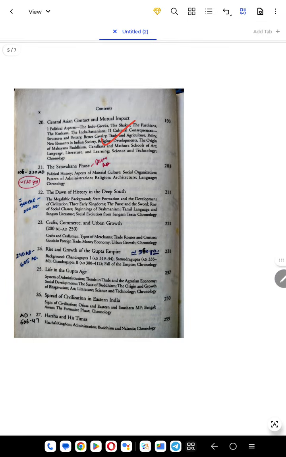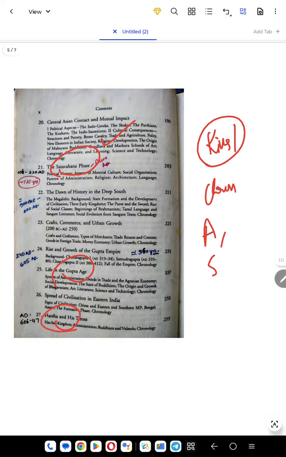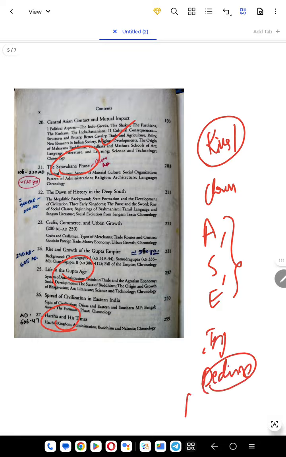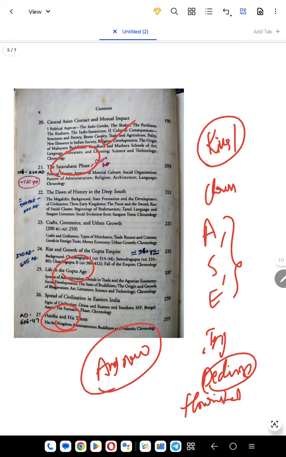Next, for every kingdom, see Satavahana kingdom or Gupta kingdom or Harsha and his times, for every kingdom you follow the same procedure. Kingdom or king names, first point. Second point, chronology. Third point, administrative, societal or economic impacts, and what is the influence and why the particular kingdom declined, or why it flourished, or any new inventions that are particularly attributable to any particular kingdom. These kind of things you need to remember.